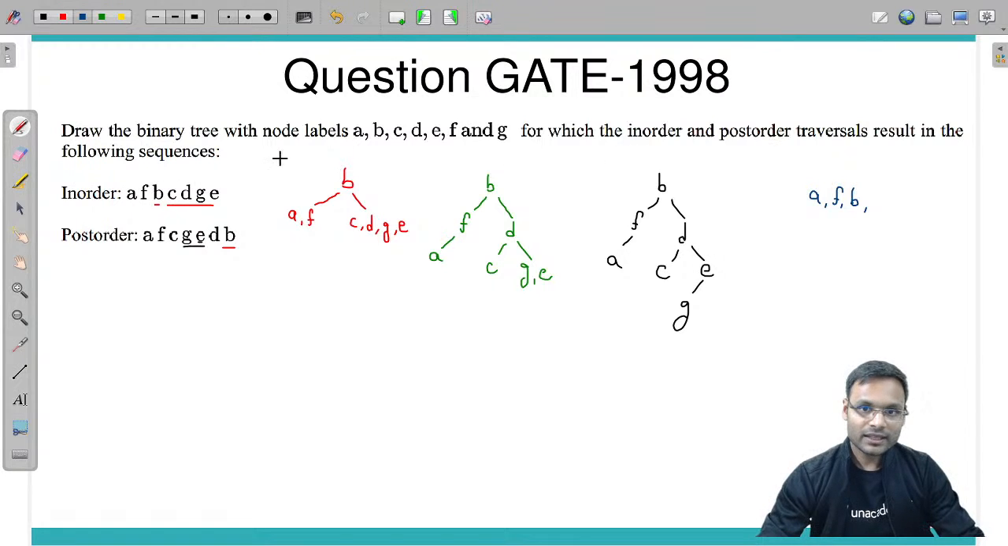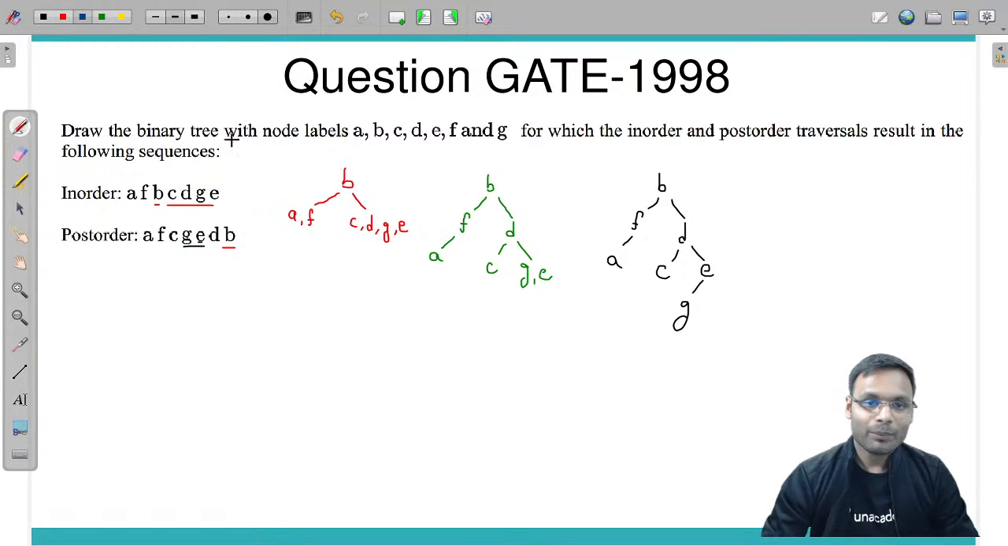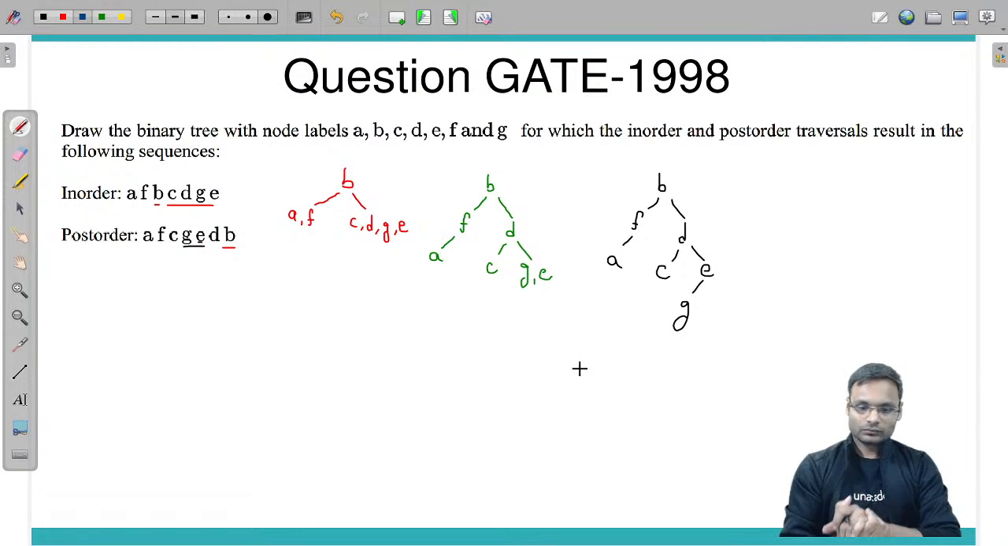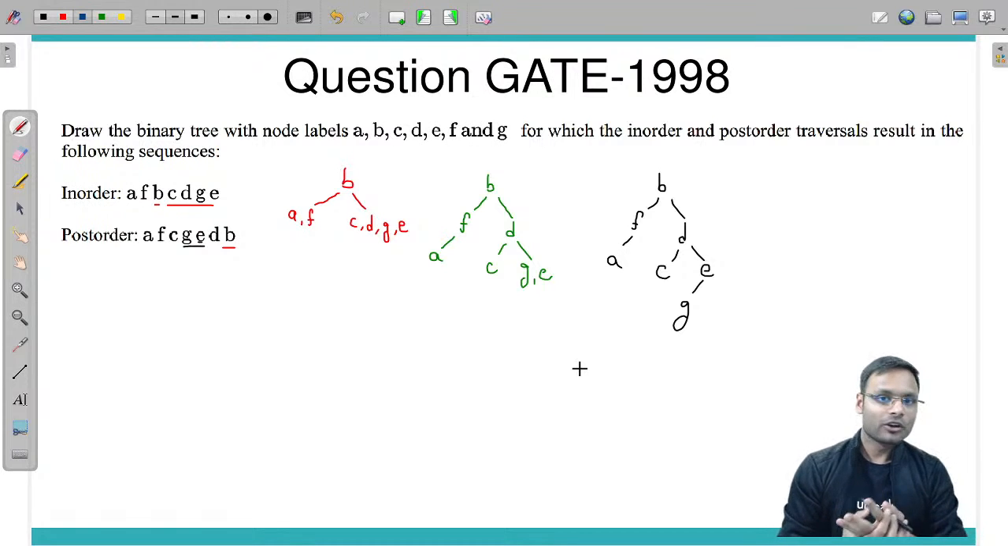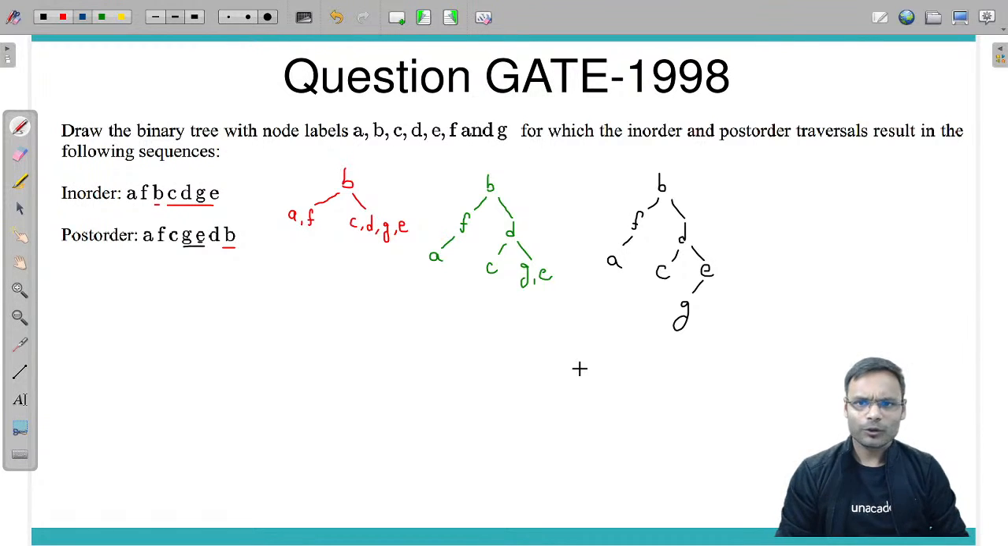So what are they asking? Okay, we had to draw the tree, and we have drawn it. There is nothing else they have asked. For the binary tree, they have asked for the pre-order traversal: B, F, A, D, C, E, G. Yes, correct, BFADCEG is the pre-order traversal.